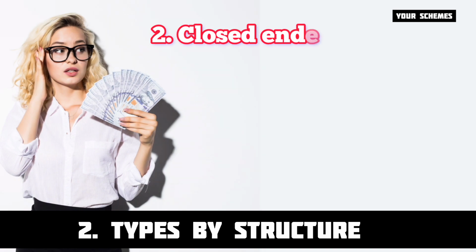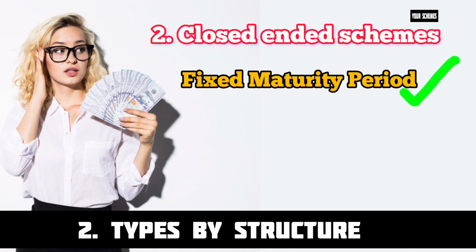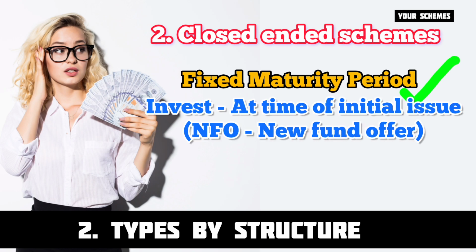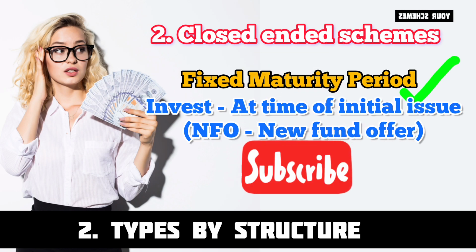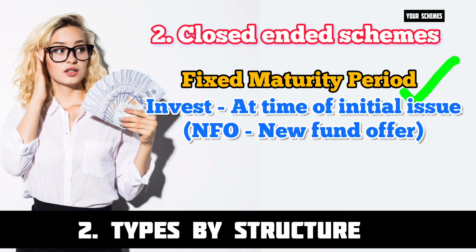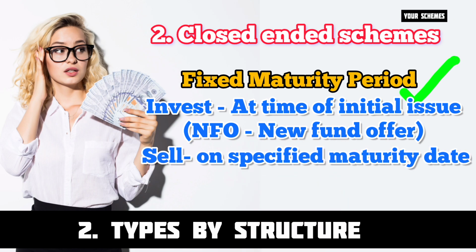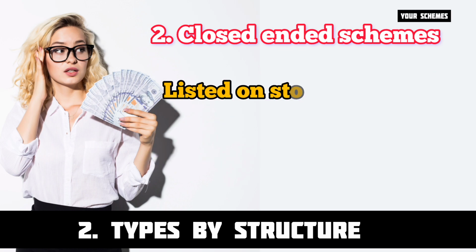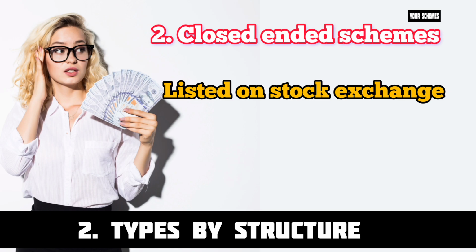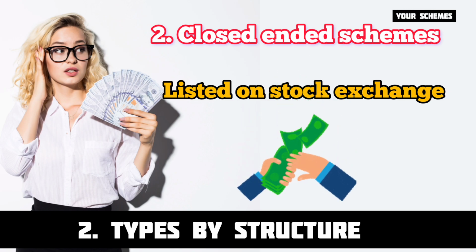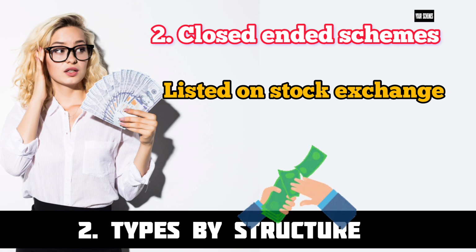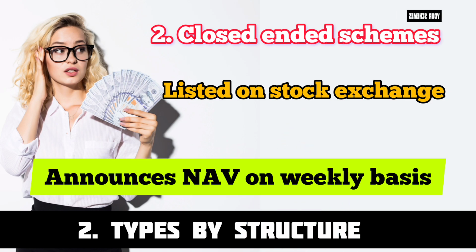Next is closed-ended schemes. Unlike the open-ended schemes, these schemes come with a fixed maturity period. You can invest in these schemes only at the time of the initial issue, called the new fund offer or NFO, and you can sell the units only at a specified maturity date. In addition, these schemes are listed on the stock exchange where you can buy or sell units of the fund. As I've mentioned, open-ended schemes announce NAV on a daily basis. These close-ended schemes announce NAV on a weekly basis.